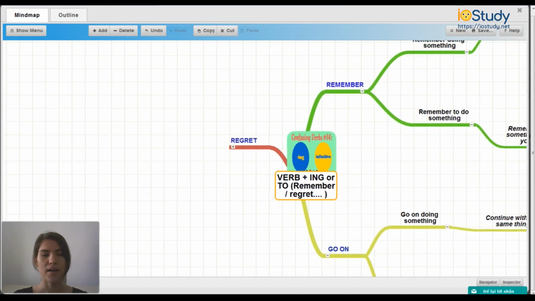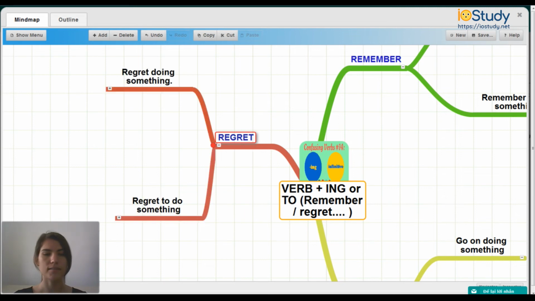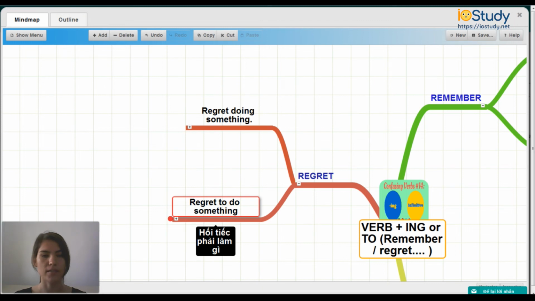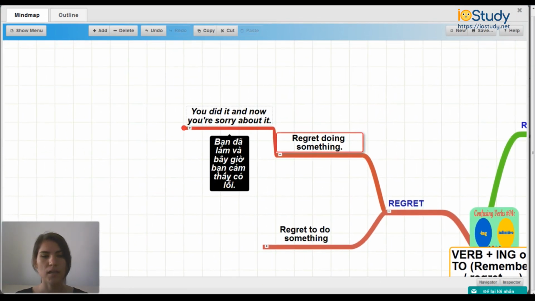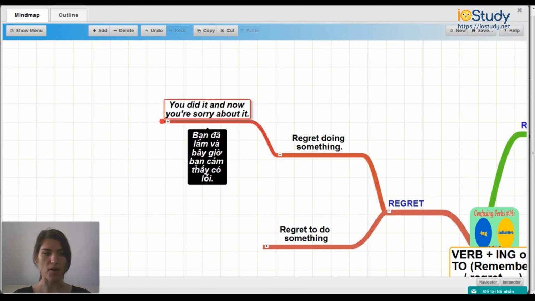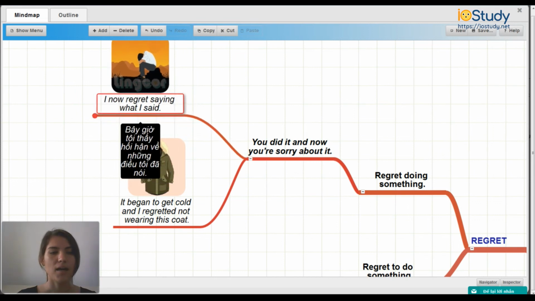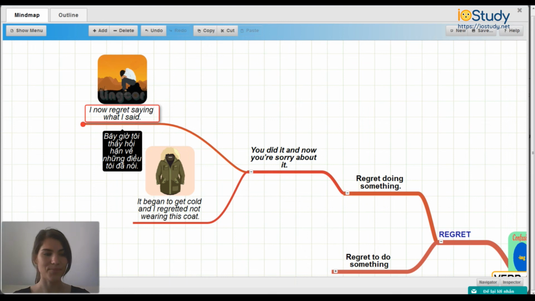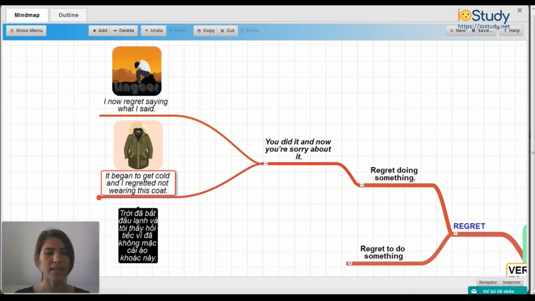Okay, now let's go to regret. How to use regret: you can regret doing something or you can regret to do something. So for example, regret doing something means you did it and now you're sorry about it. For example, I now regret saying what I said. And it began to get cold and I regretted not wearing my coat.